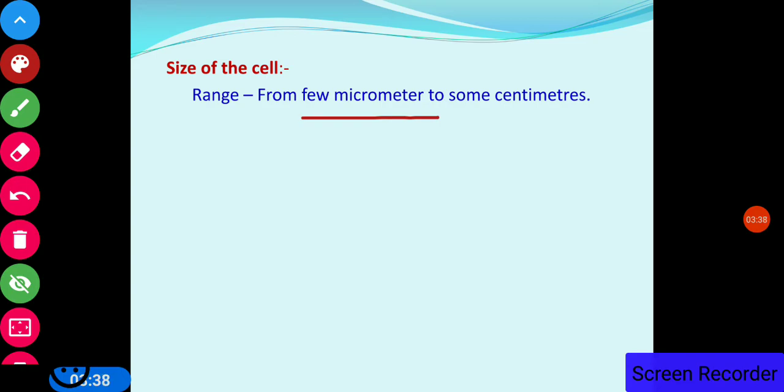Now size of the cell. The size of the cell ranges from a few micrometers to some centimeters. Now micrometer: if you make 10,000 parts of a meter, then one part is a micrometer. A centimeter is 100 parts of a meter.